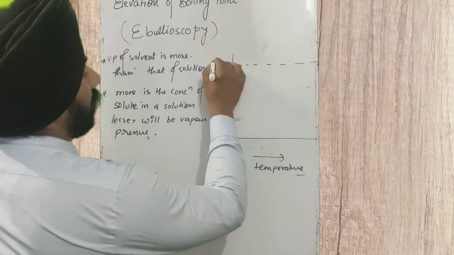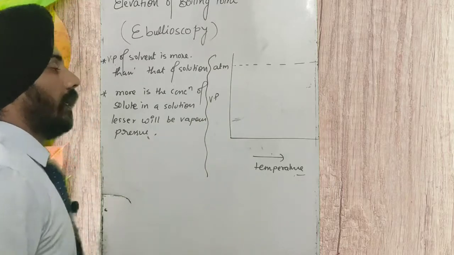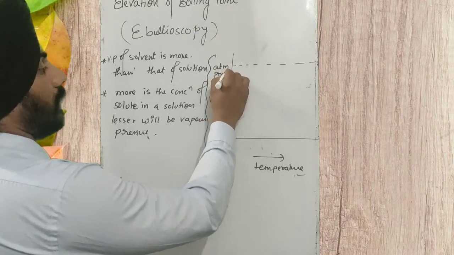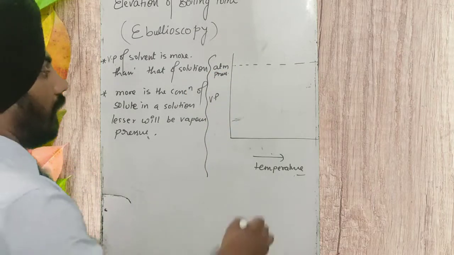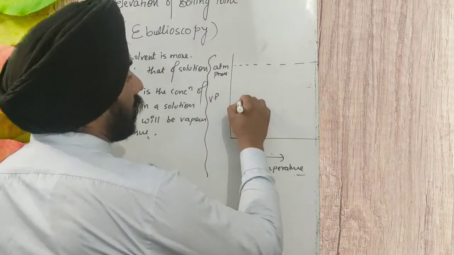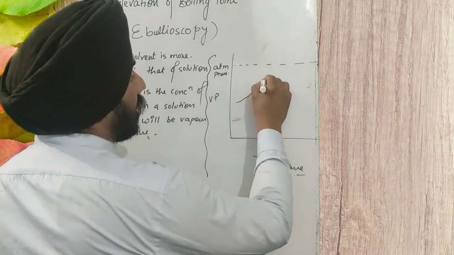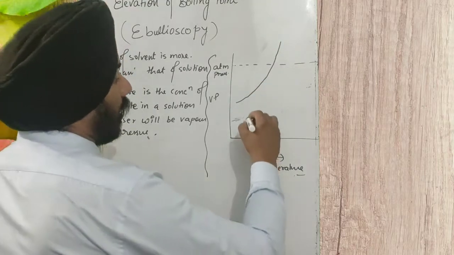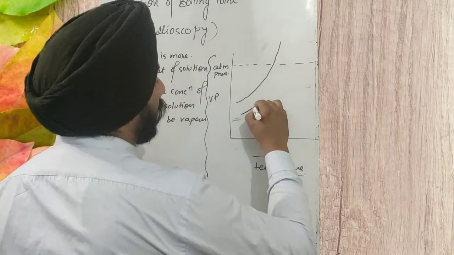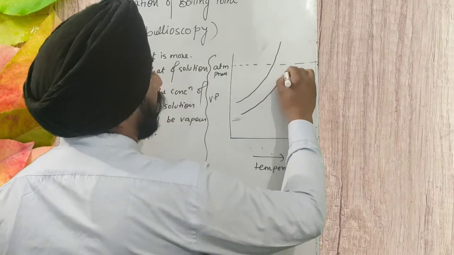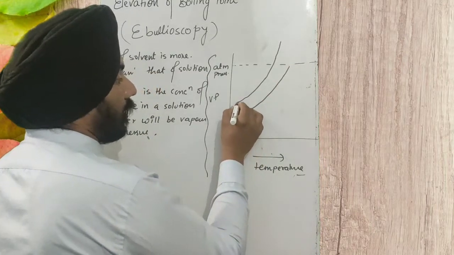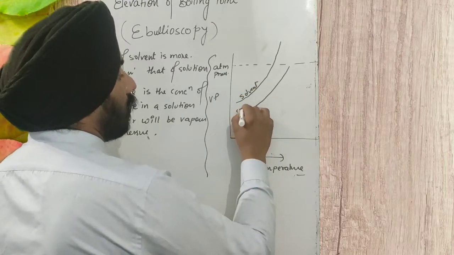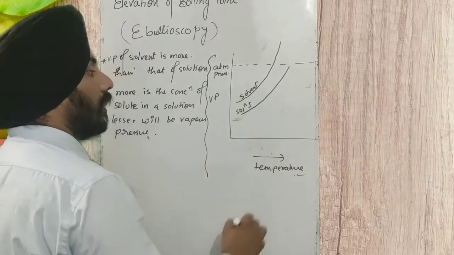I am writing ATM here. This line represents atmospheric pressure, and here it is the solvent. As the temperature increases, vapor pressure increases. And we have a solution whose vapor pressure is smaller than the vapor pressure of the solvent. This is of solvent, this is of solution 1.